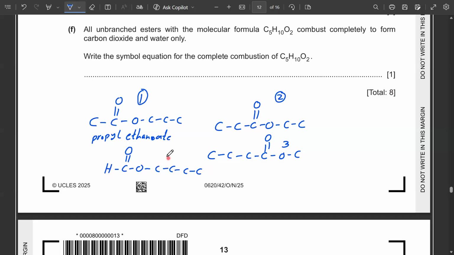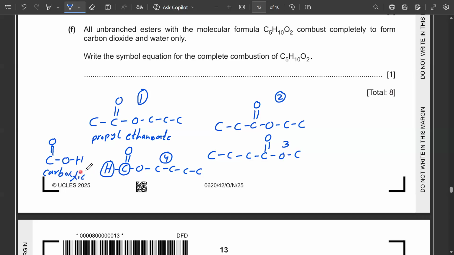This is the fourth combination, the fourth possibility of the ester. This is also an ester. Why is it not a carboxylic acid? You can clearly see that this carbon is bonded with a carbonyl group, and this is O. This is H. H is not bonded with O. If it was something like this, then you could say this was a carboxylic acid.